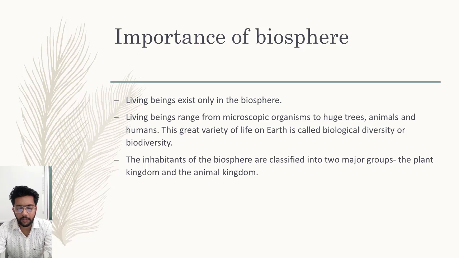The inhabitants of the biosphere are classified into two major groups, the plant kingdom and the animal kingdom. This is already clear from the name. What is the plant kingdom? All the plants, whether smaller or bigger, like grass and big trees, come in the plant kingdom. And what is the animal kingdom? All the animals including human beings, whether small microorganisms like bacteria or big animals like elephants or whales.